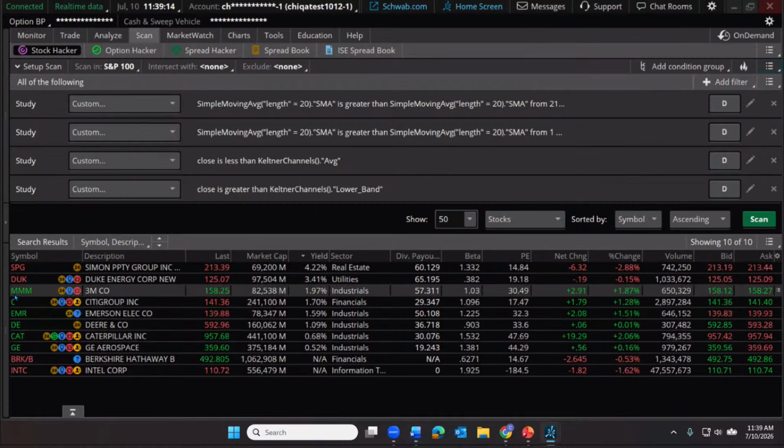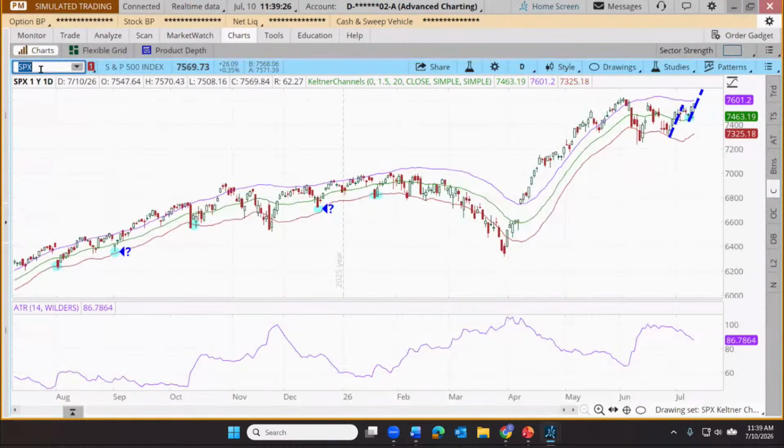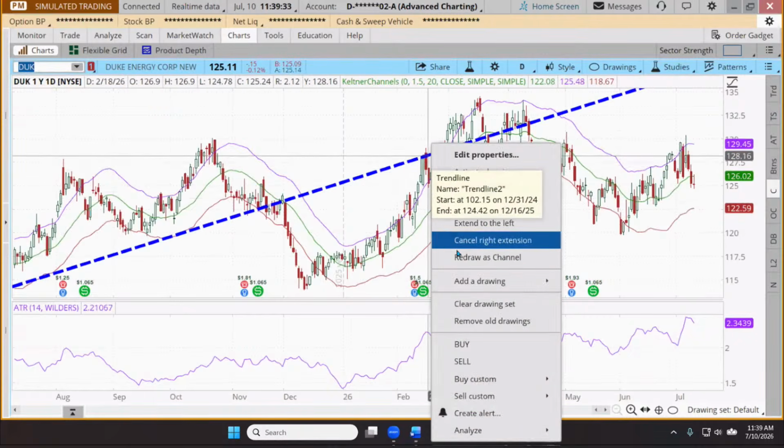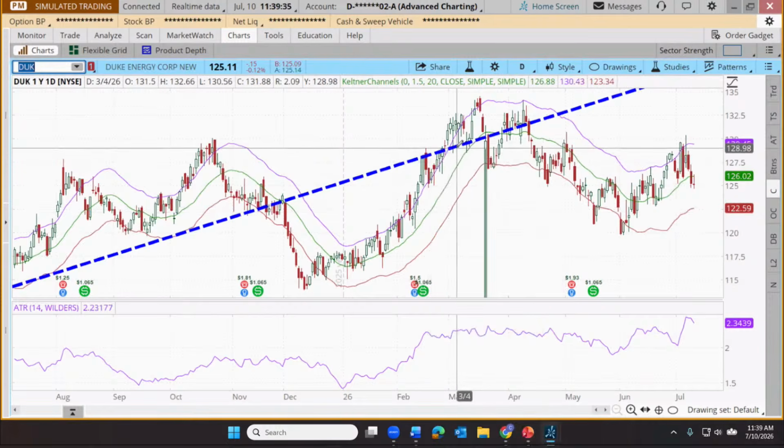But I think what we'll do, let's use 3M here. We have a couple of stocks. I was looking at 3M a little bit earlier today. What we'll find is with some of these, let's see what Duke is doing first. Sort of double check our filter. All right, so here's Duke. It has an old drawing on it. I'm just going to remove that drawing. There we go.